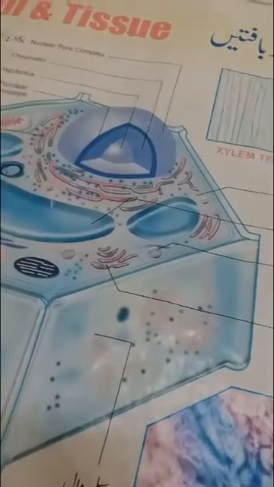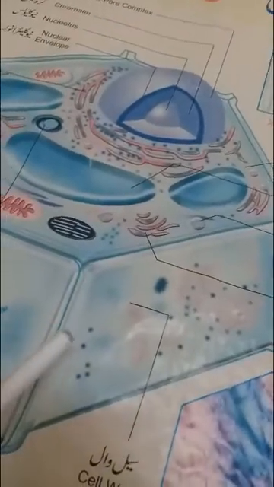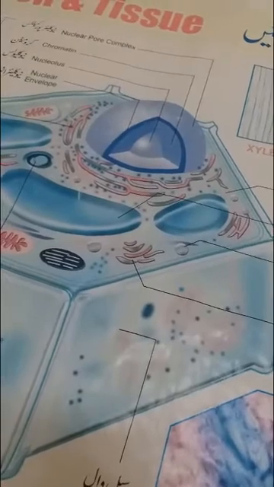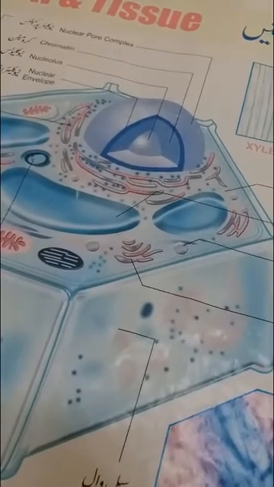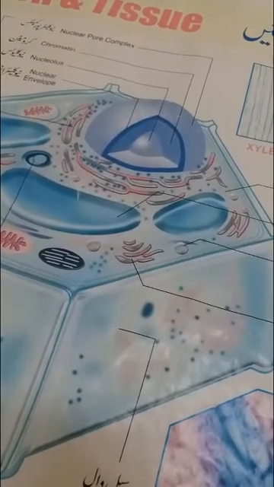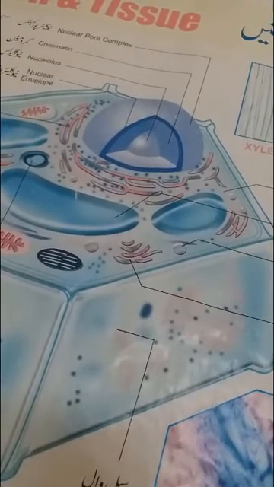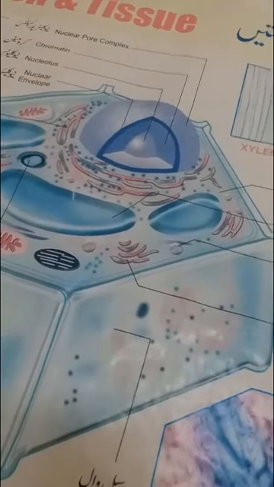So the first question is: what is a cell? The word cell is derived from a Latin word, cellula, which means a small apartment or little home. It was discovered for the first time by Robert Hooke in 1665. He also published it in his book Micrographia.